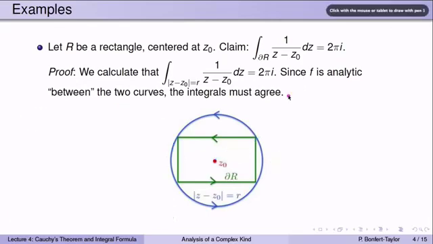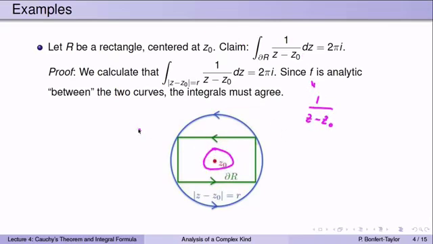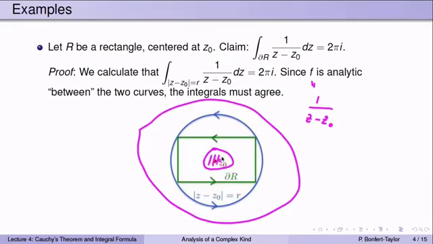But now f is analytic between the two curves. So the function f is the function 1 over z minus z0. It's not analytic in the whole complex plane because you can't plug in z0 for z. However, if I choose a region D, something like this, so I'm excluding this portion from D, but in this region out here, it contains both curves and the region between the curves, which is this, this, this, and this. Therefore, by Cauchy's theorem, the integral over the circle is equal to the integral over the boundary of the rectangle.